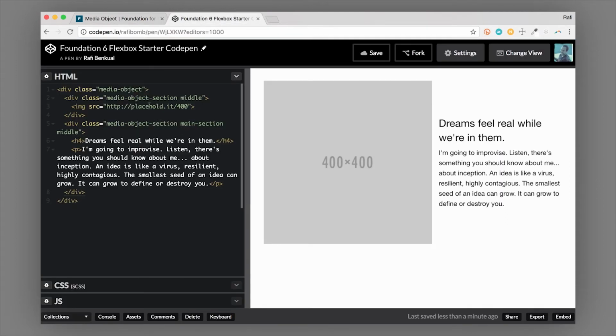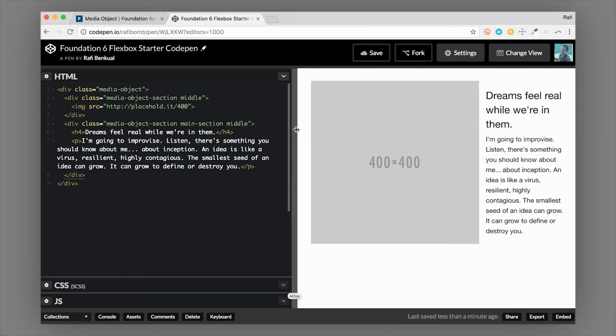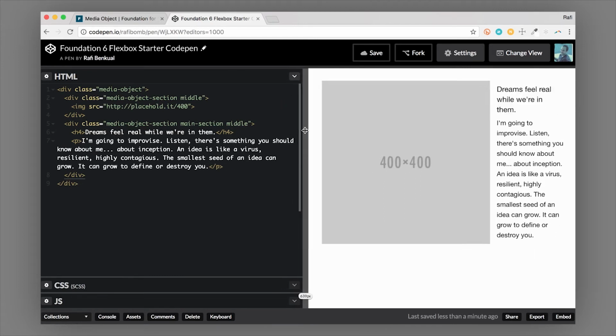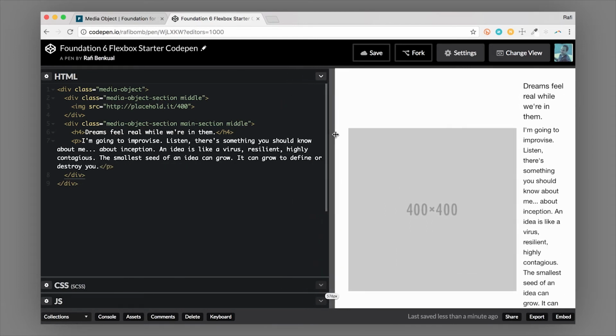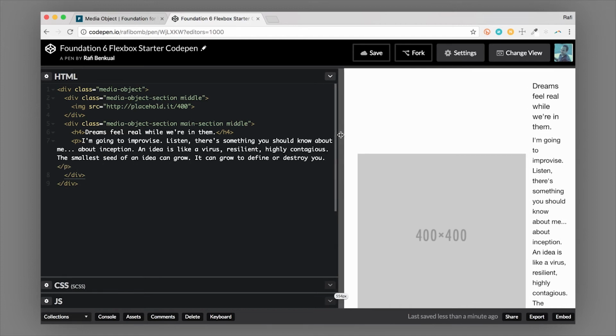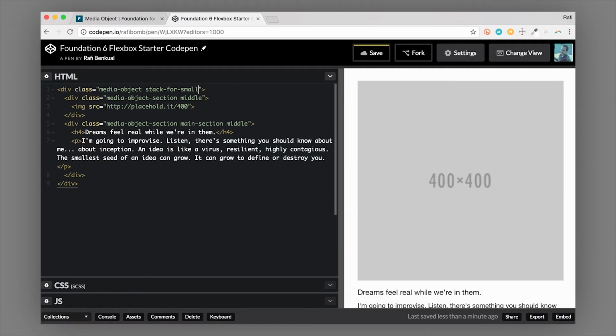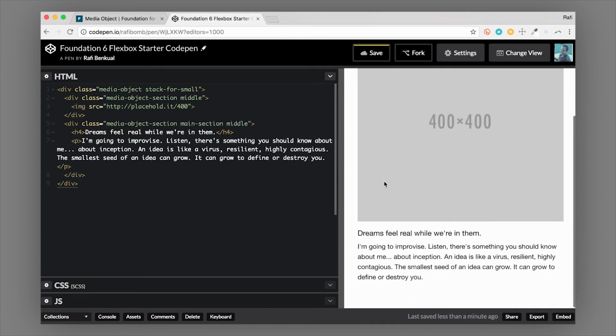Alright, so we have our media object here, and you can see that the image is really huge, and then the text is going to get cramped at some point. So we get down to like this size screen, and already it's starting to get really cramped. Now we're in the small breakpoint, and the text is just getting really jammed up. So we can add a class of stack for small, and we add that to the media object, and now this is going to nicely and neatly stack on a small screen.